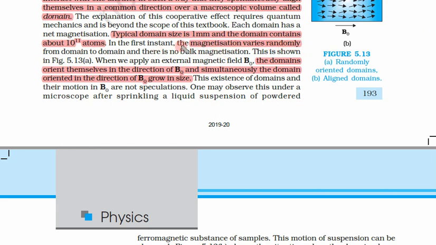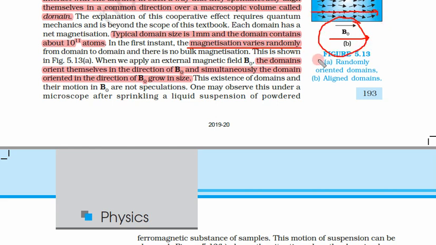Magnetization varies randomly, that we have seen, but again it is much easier to control these materials. The domains orient themselves in the direction of B naught. Suppose we apply this external field B naught. What do the domains do?